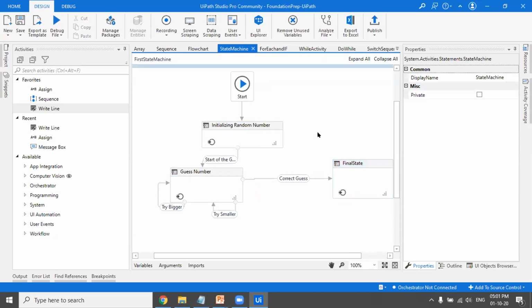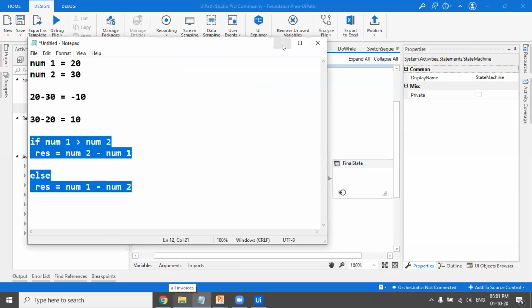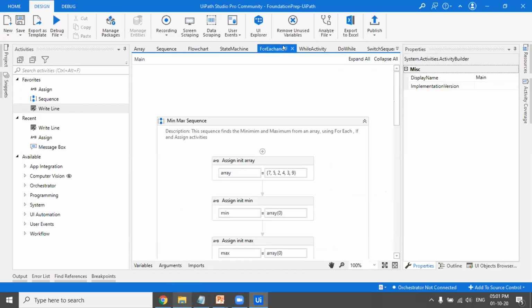So these are the three workflows which we have covered: the sequence, the flowcharts, and the state machines. Now we will be seeing the control flows. Those are for each loop, if else, whose syntax I just showed, then while loop, then do while loop. We'll first see the for each and if, which I've clubbed up in a single program.